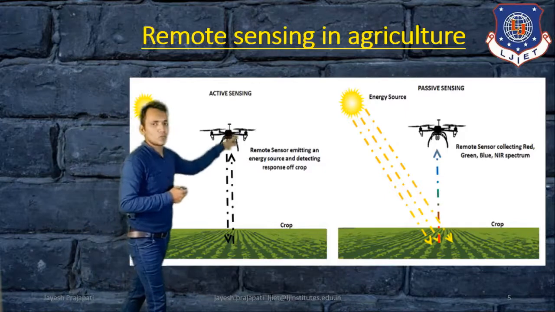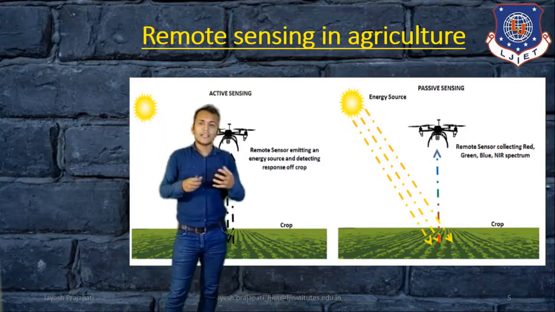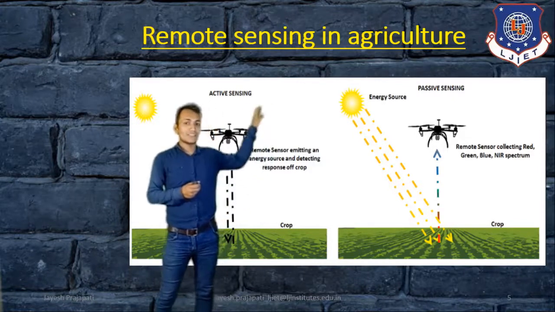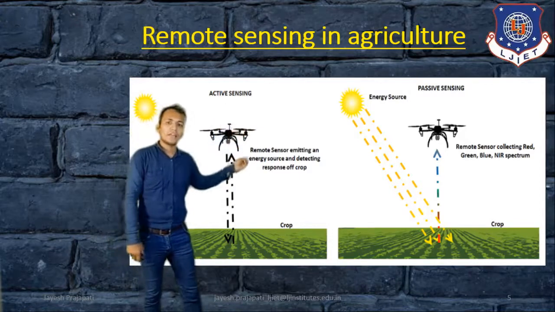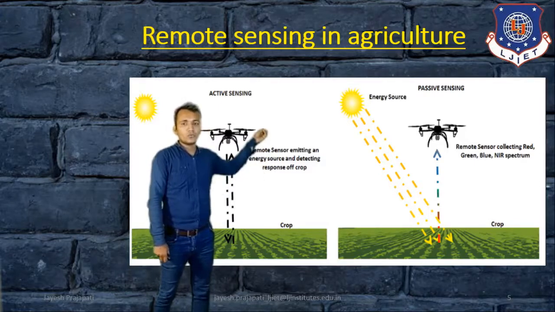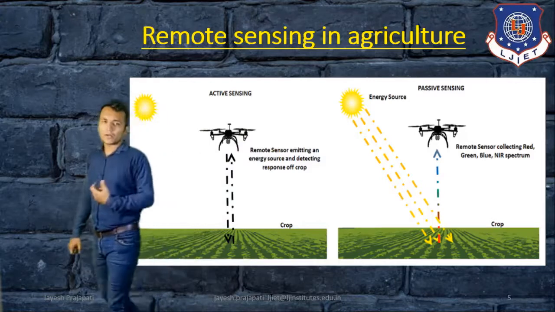In the case of passive remote sensing, it provides information about the crop by using sunlight as the energy source. It detects the red, green, and blue reflection and then determines the crop condition.